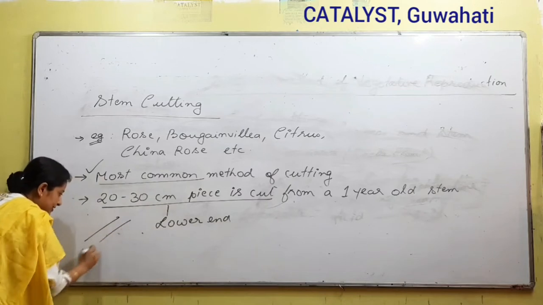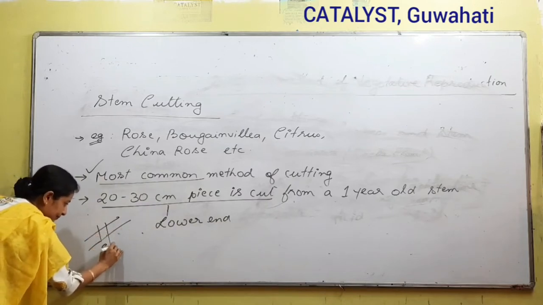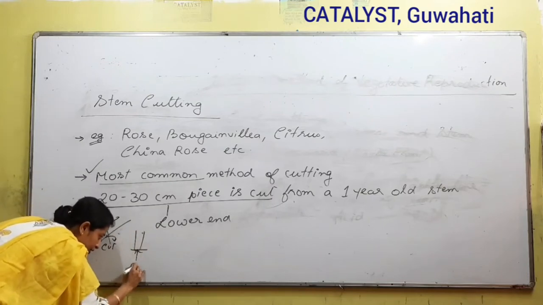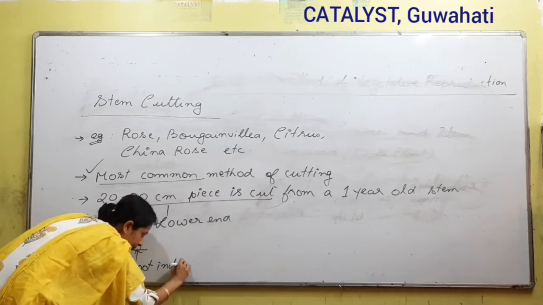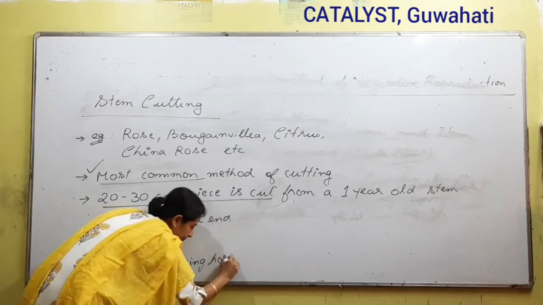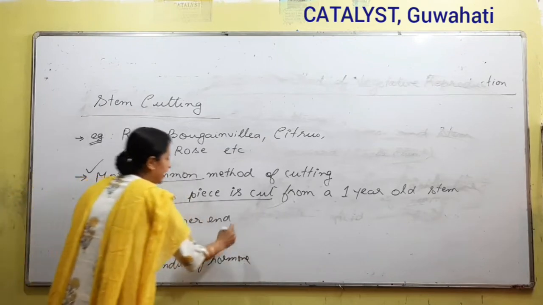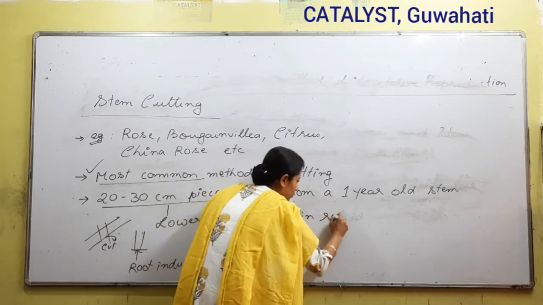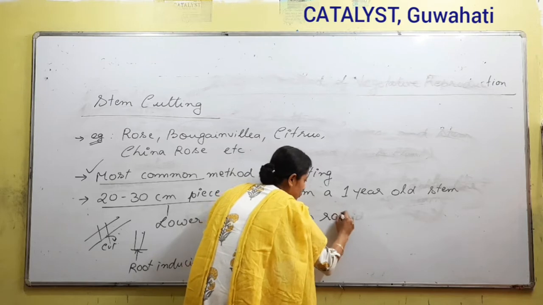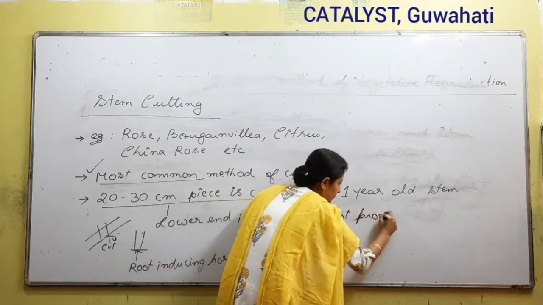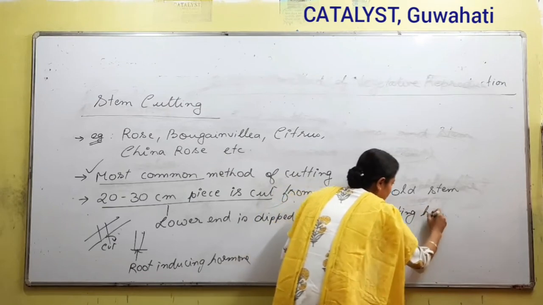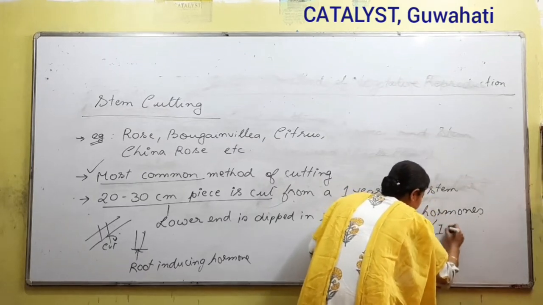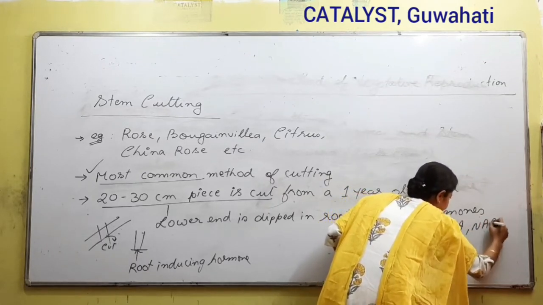For example, we are talking about a stem like this. This is the cut piece. This is the cut piece. On the lower end of the cut piece, what do we apply? Root inducing hormone. Right? So the lower end is dipped in root promoting hormones, and we have already given the names of these hormones. What were they? IBA and NAA.